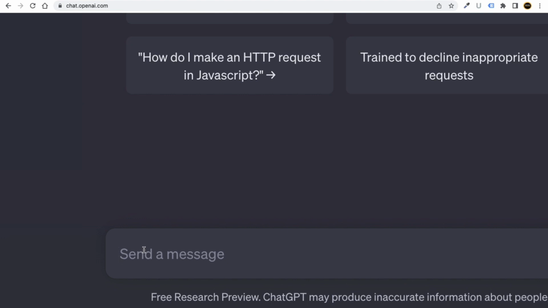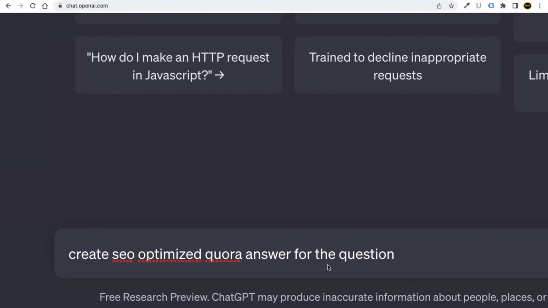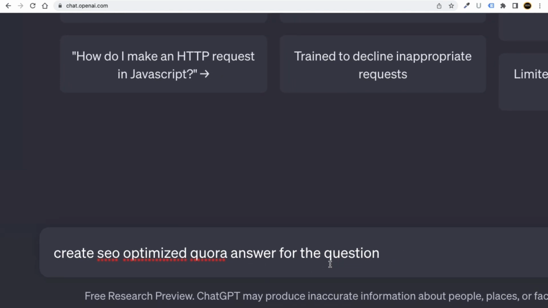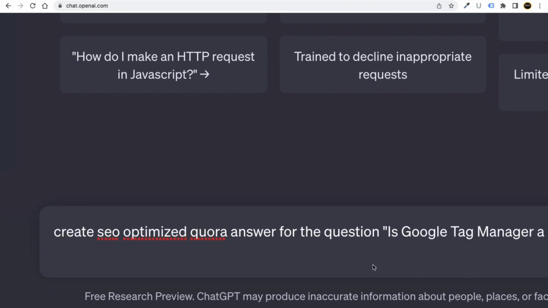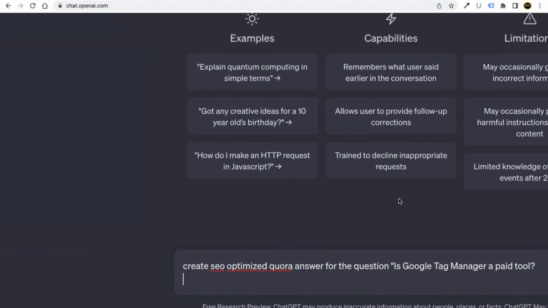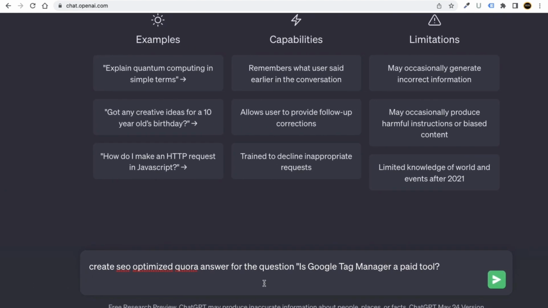So what you can say is: create SEO optimized Quora answer for the question. This is the command which you have to give to ChatGPT, and then put the quotation marks and paste that question over here. Let me just paste this question over here.